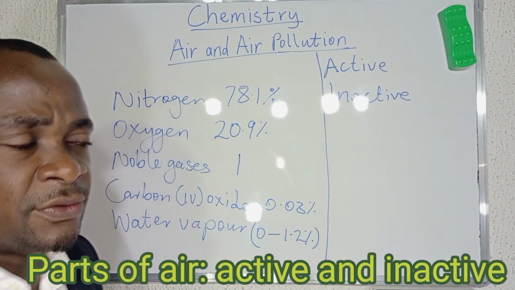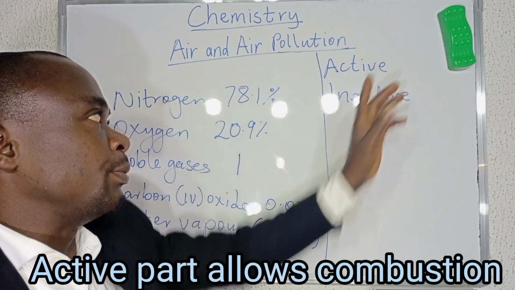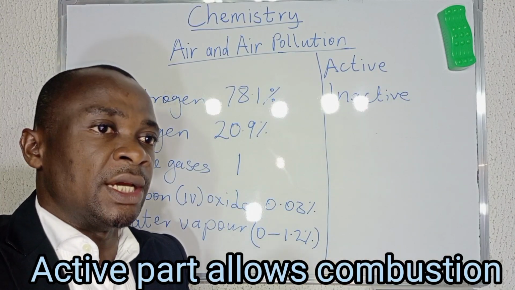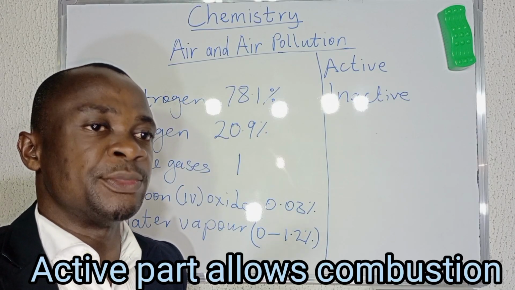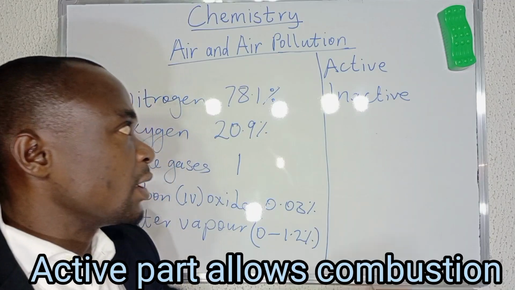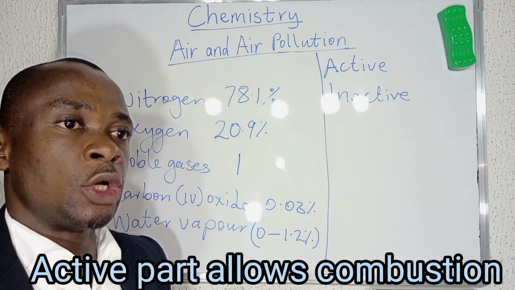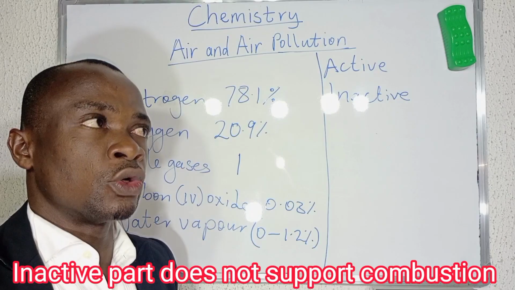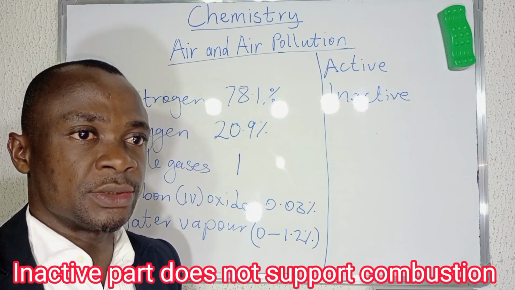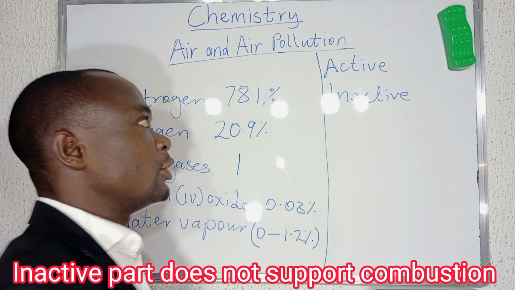Why the words active and inactive? It all depends on the ability of the air component to support combustion. Combustion is the burning of a substance. The active part is the part that allows combustion, that makes something burn, and also causes metal to rust. The active part of the air is made up of oxygen.